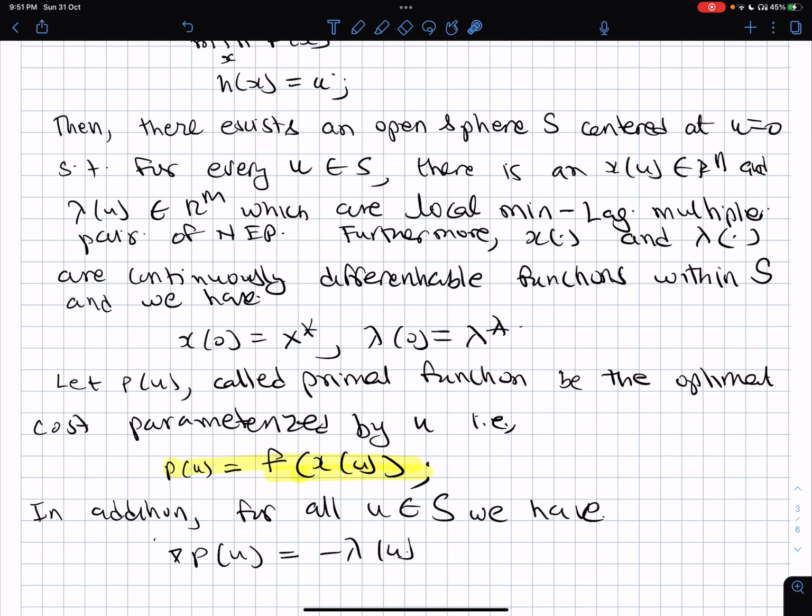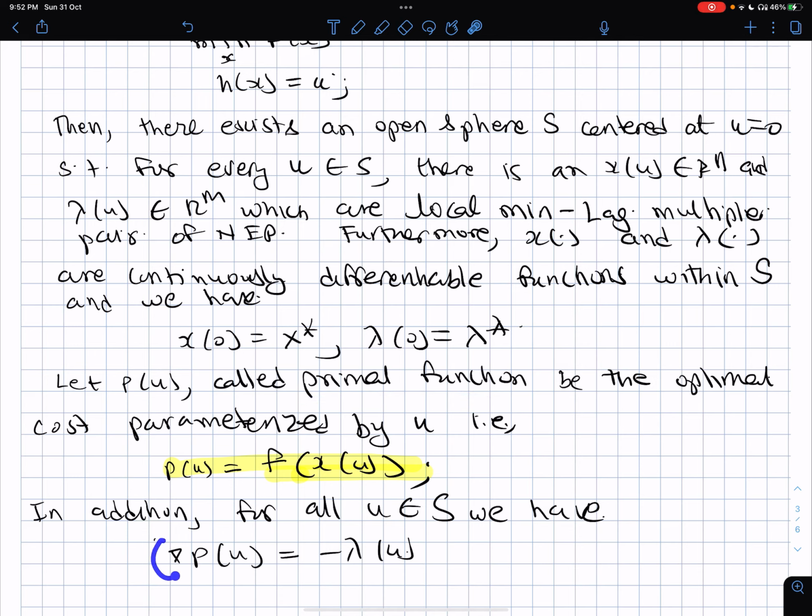Further, let p of u, called a primal function, be the optimal cost parameterized by u. So that means p of u is f of x of u. You first of all perturb the right hand side of the constraints to u, so the optimal changes to x of u, and therefore the optimal cost changes to f of x of u, and this is called p of u. This p here stands for primal function.